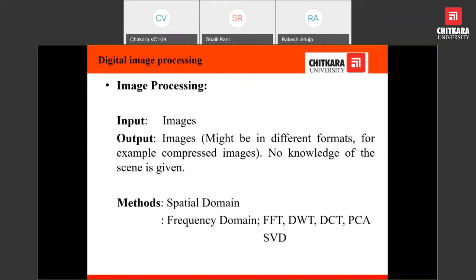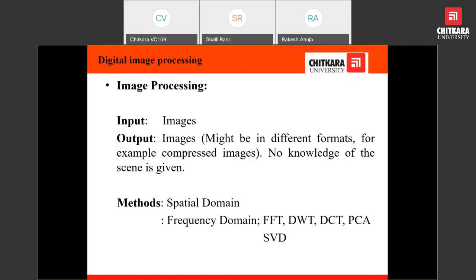Briefly, we can discuss, broadly, we can say there are two methods to process the image, as seen over here. One of them is the spatial domain, and another one is the frequency domain. In spatial domain, directly we are working on the pixels of the image. We will manipulate the pixel with the help of neighboring pixels or by other methods, but directly working on the pixel so that we can get another form of image in the output image, right?